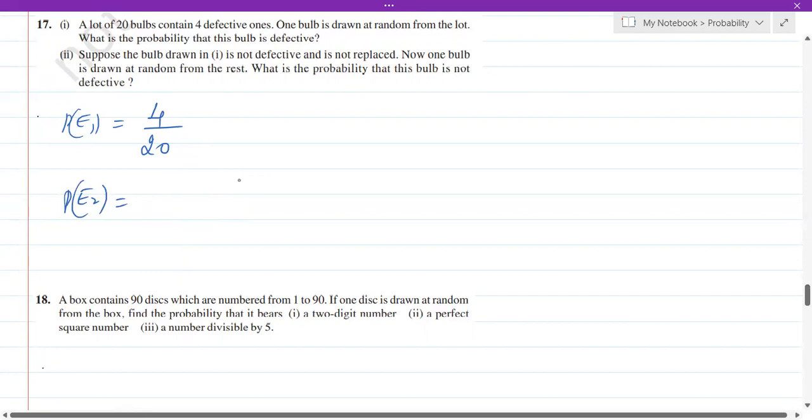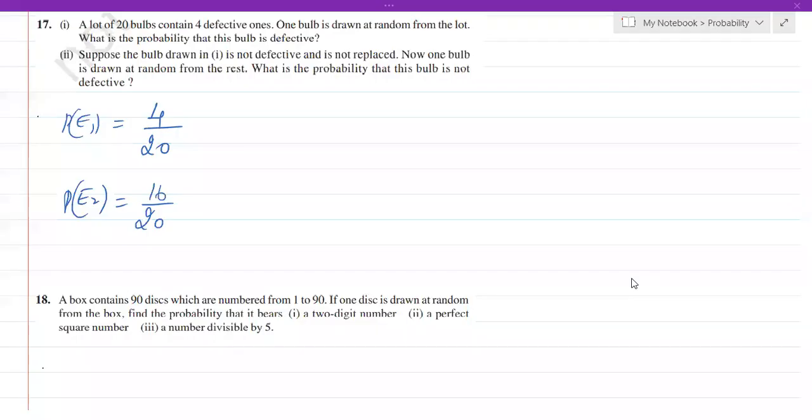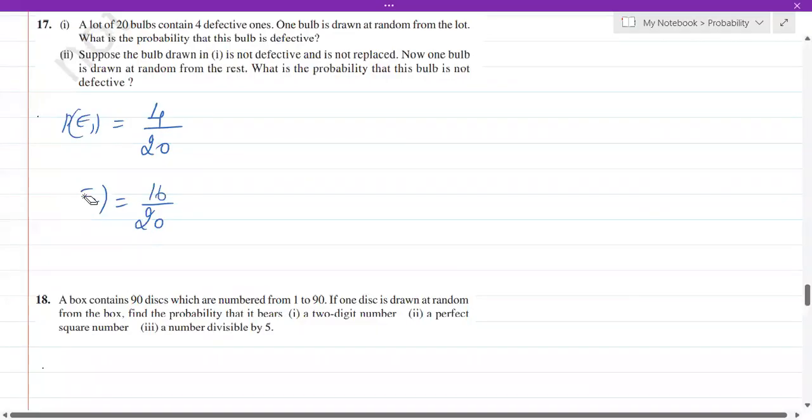Suppose the bulb drawn is not defective and is not replaced. Okay. So the probability of taking a bulb which is not defective. How many are not defective? 4 are defective, which means the others are not defective. So 16 out of 20. Okay. Next, what is the probability that this bulb is not defective? Okay, here, the second part actually, suppose the bulb drawn in 1. Okay, this one corresponds to this one here.